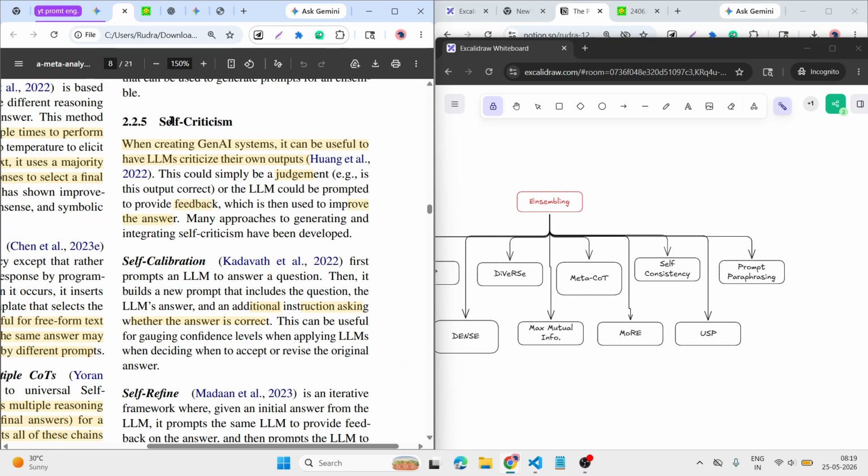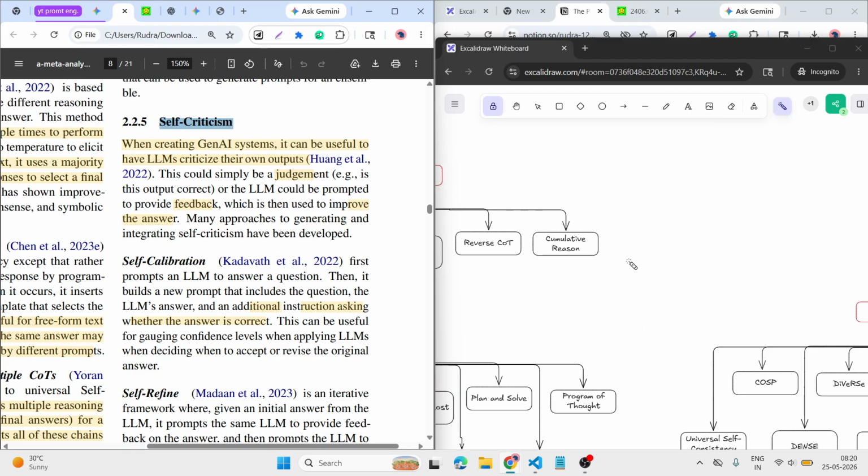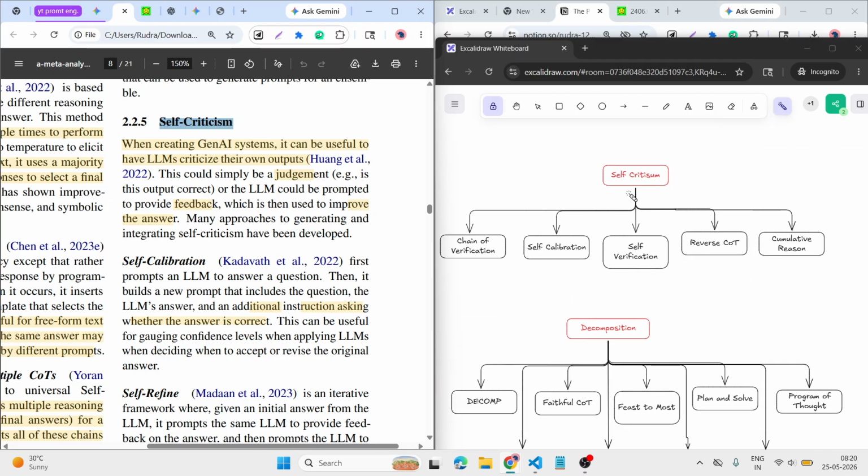Let's jump into self criticism. Self criticism means when we give one prompt to the LLM, it simply judges its own output, provides feedback and improves the answer. Means the LLM understands its own output, then criticizes itself, and this helps to improve the model and our output as well. It's a loop type.